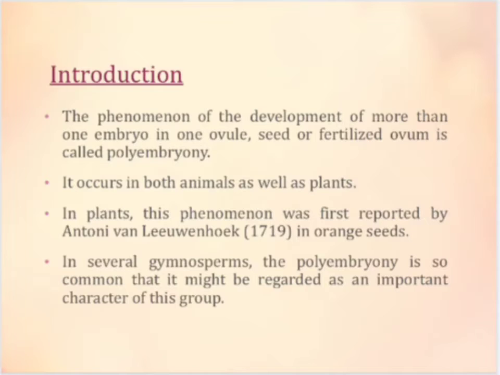In the majority of the gymnosperms showing polyembryony, usually two or more archegonia develop in a female gametophyte, and as each archegonium contains an egg, two or more eggs may be fertilized and thus two or more potential embryos may be created. Only one embryo, however, survives usually and all the others perish during the course of development.